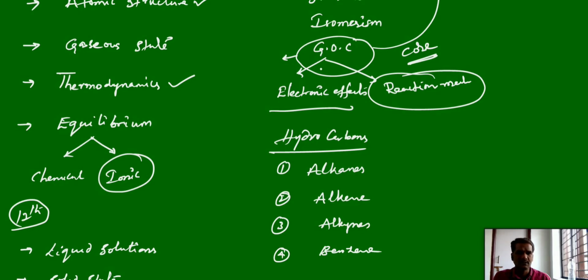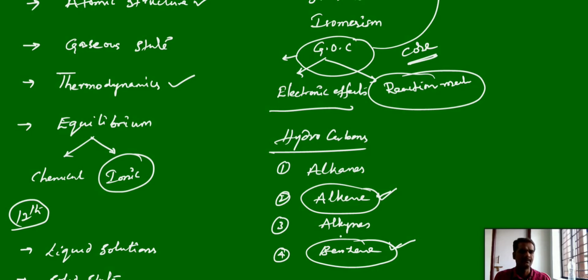Again, these general organic chemistry and hydrocarbons, especially alkenes and benzene. If you are good in these two topics, meaning preparation and properties, and this GOC, most of the part will repeat in the 12th organic chemistry. Most of the reactions will repeat from the alkenes chapter and most of the reactions will repeat from the benzene chapter. Alkanes also, but this is very important among all, more weightage in nature. These are the topics present in the first year organic chemistry.